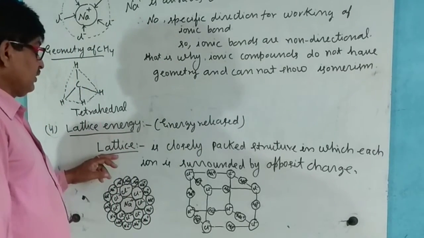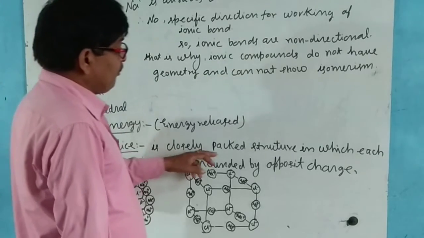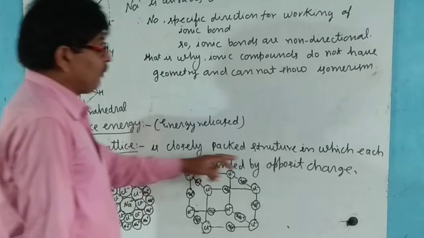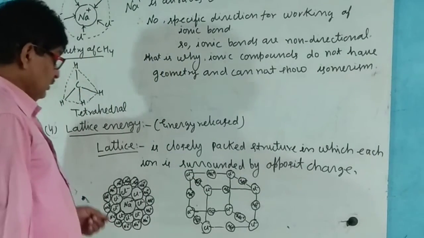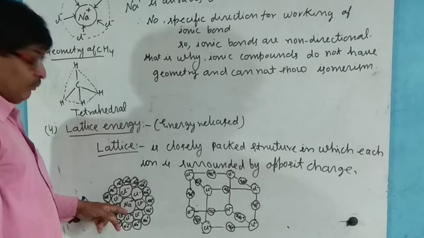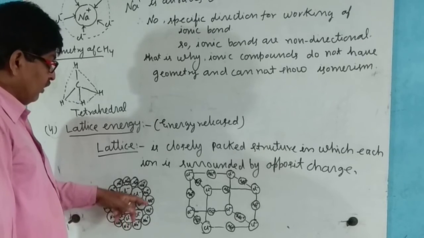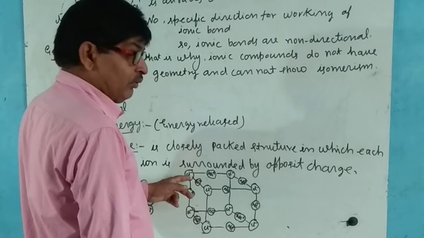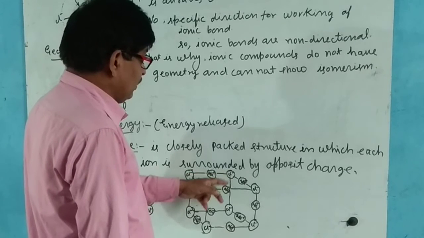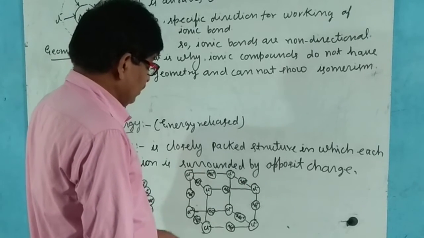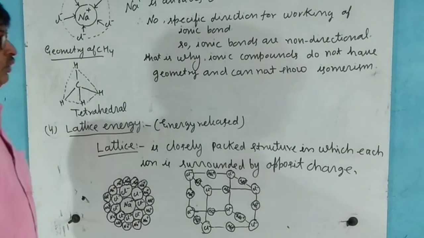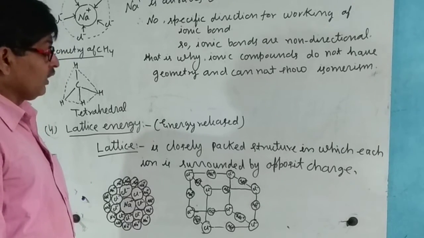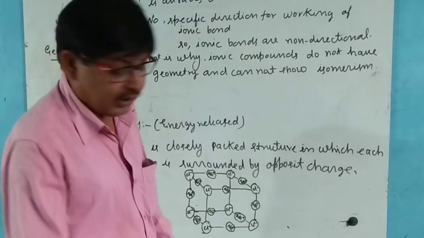Now, a lattice is a closely packed structure in which each ion is surrounded by opposite charges. Here this is a chlorine, sodium, and around this chlorine ion, around this sodium ion, like this, sodium ion between the chlorine, sodium ion between the chlorine. Such type of closely packed structure is found in ionic compounds.